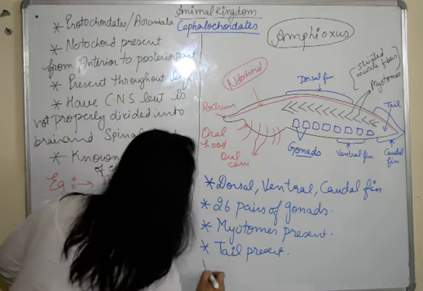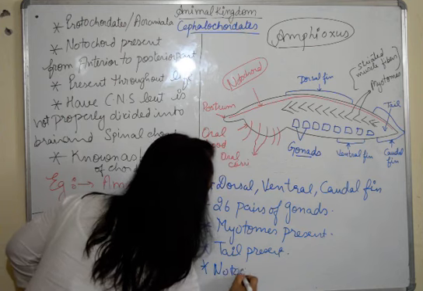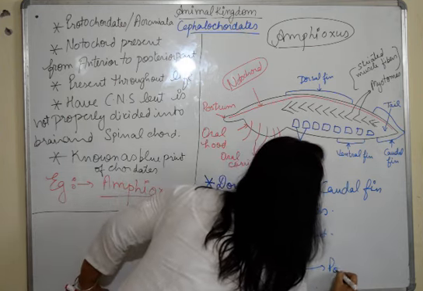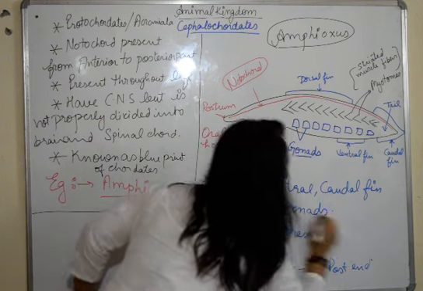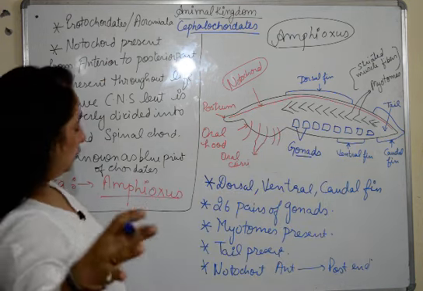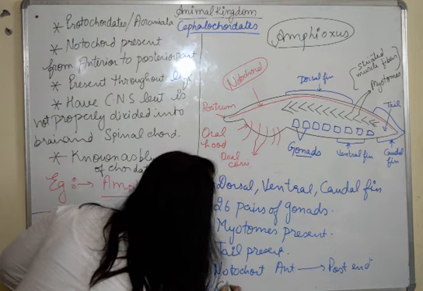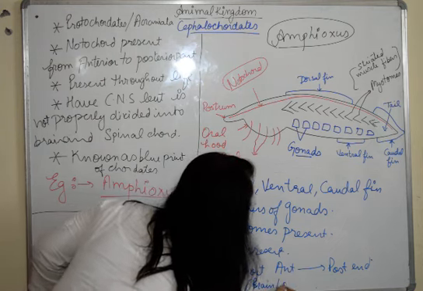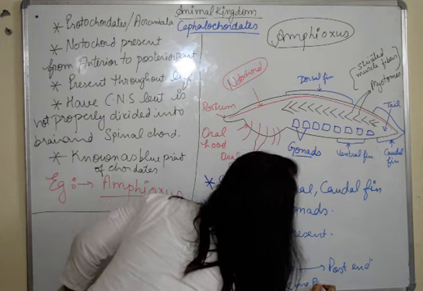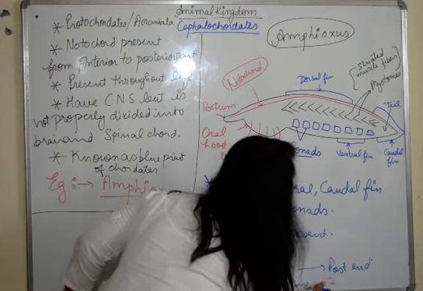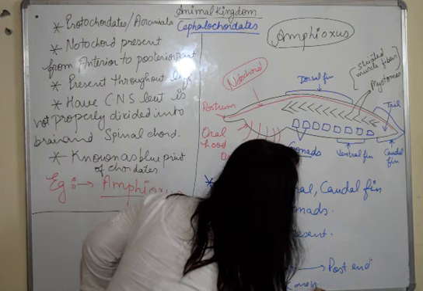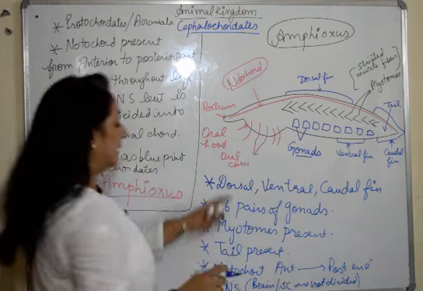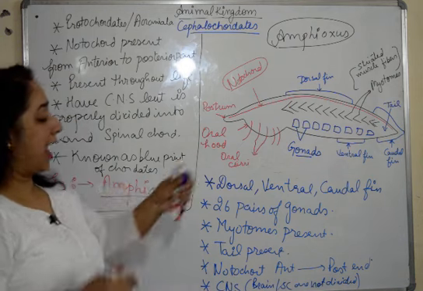They have a notochord from anterior to posterior end, which persists throughout life, and they have a CNS wherein the brain and spinal cord are poorly developed, or you can say not differentiated or divided. So these are the characteristic features of amphioxus.